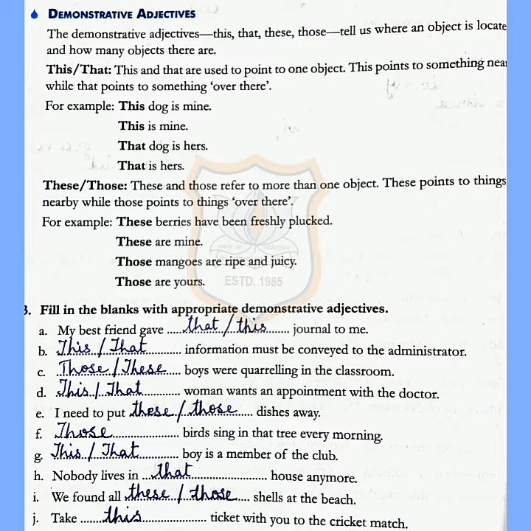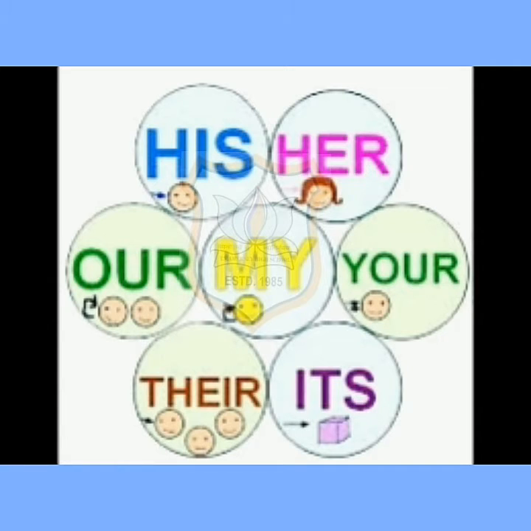This or that boy is a member of the club. Nobody lives in that house anymore. Next, we found all these or those shells at the beach. Last one, take this ticket with you to the cricket match. In this exercise, there are many options given: this, that, those, these. So you have to write only one out of them. Is that clear, children? Now we move on to possessive adjectives.